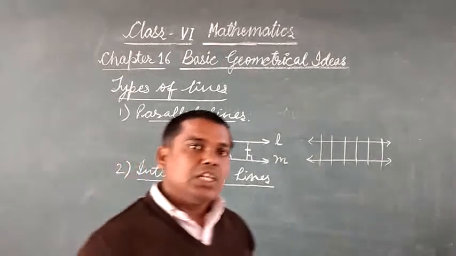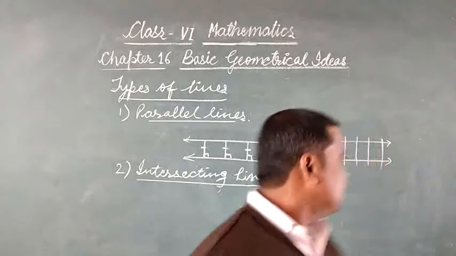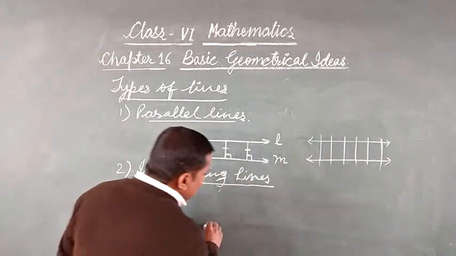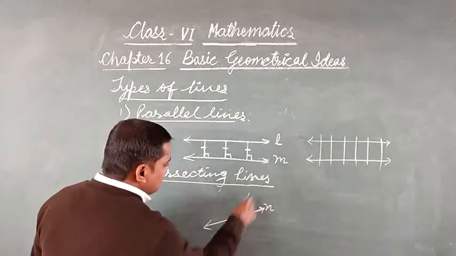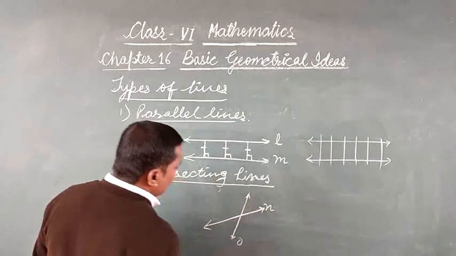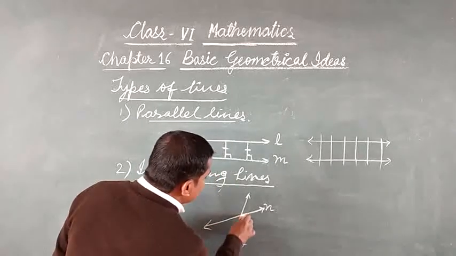But remember, the two lines intersect at one point only. For example, if this is line N and this is line O, these two lines intersect each other at this point P.